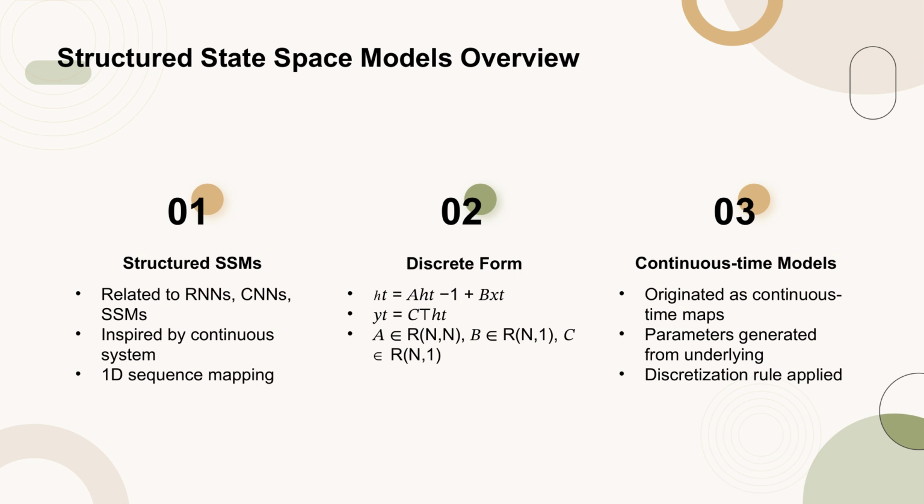The general discrete form of structured SSMs is represented by a set of equations. These models originated as continuous time maps on functions rather than operating directly on sequences. The matrices in these equations are not directly learned but generated from underlying parameters, with a parameterized step size. A discretization rule is then applied to convert these continuous parameters to discrete ones.